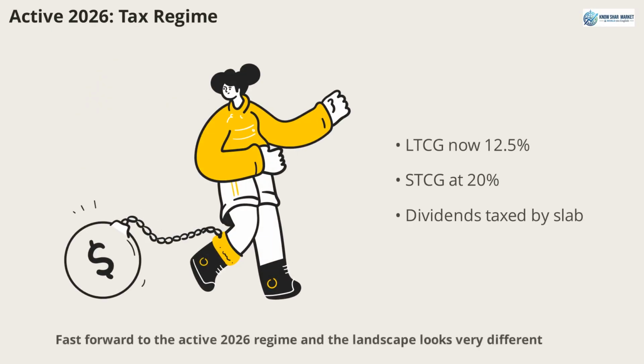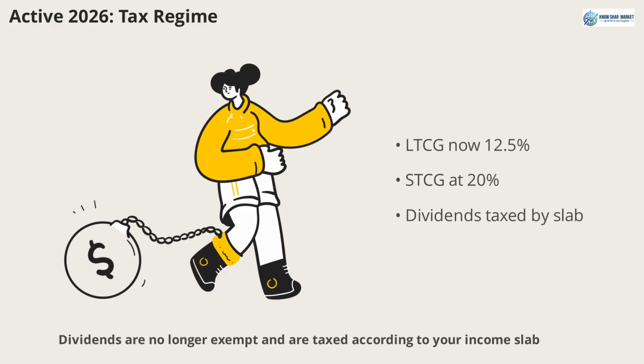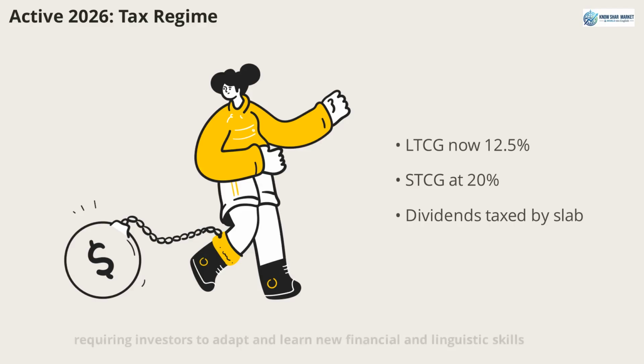Fast forward to the active 2026 regime, and the landscape looks very different. Long-term capital gains are now taxed at 12.5%, and short-term gains face a flat 20% tax. Dividends are no longer exempt and are taxed according to your income slab. These changes have made the market more complex, requiring investors to adapt and learn new financial and linguistic skills.